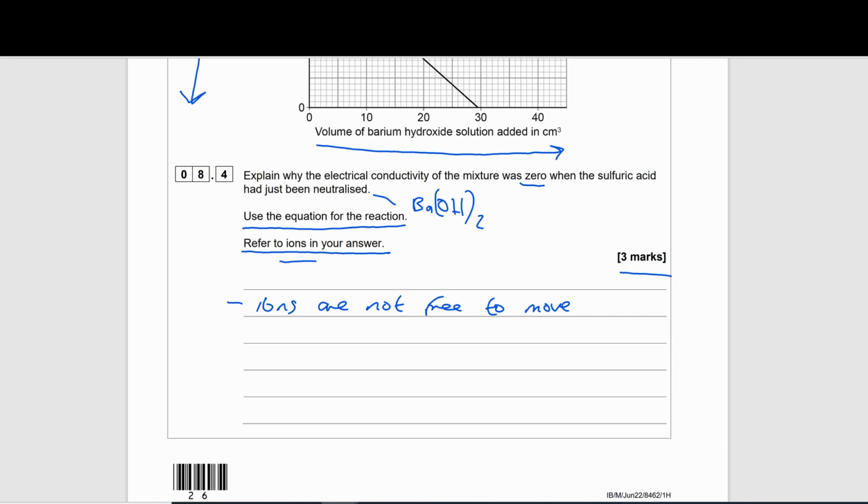If we think about this barium sulfate, as we identified from the equation, it is a solid, so it definitely won't be moving, and it's insoluble, so it also won't be able to dissolve, form ions, and then those ions be free to move.